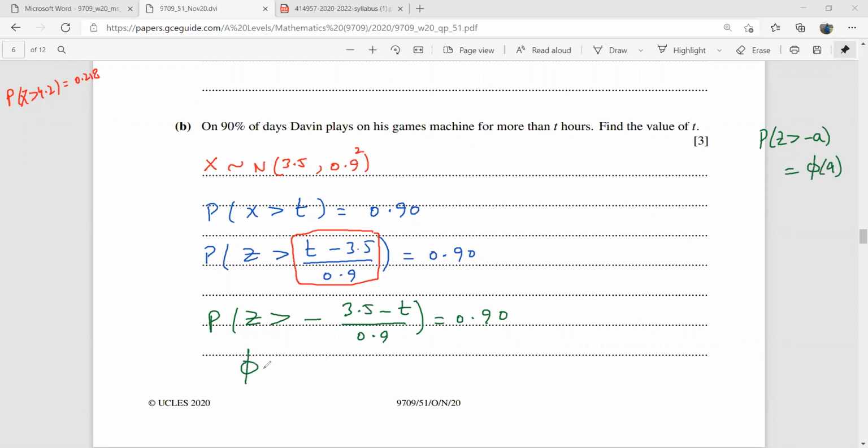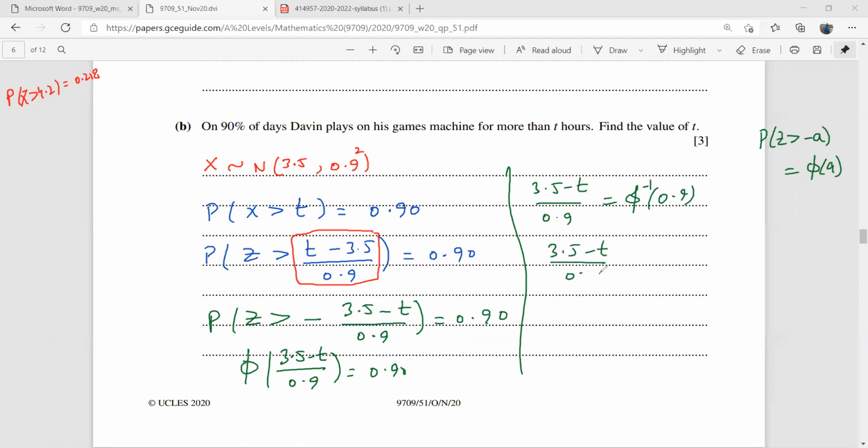So this is your phi of 3.5 minus t over 0.9, that is equal to 0.9. So 3.5 minus t over 0.9 is equal to phi inverse of 0.9.